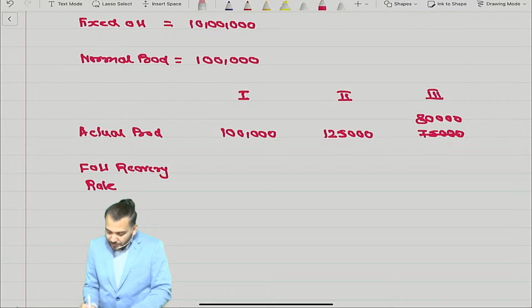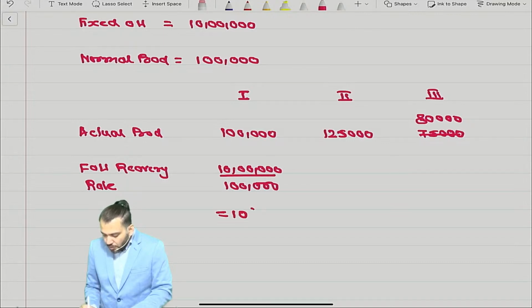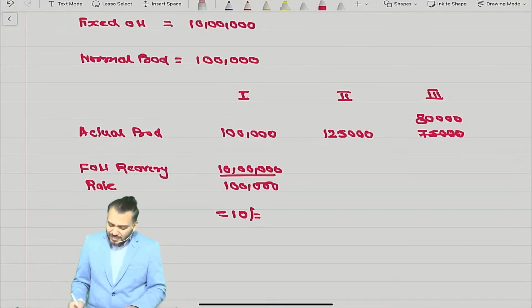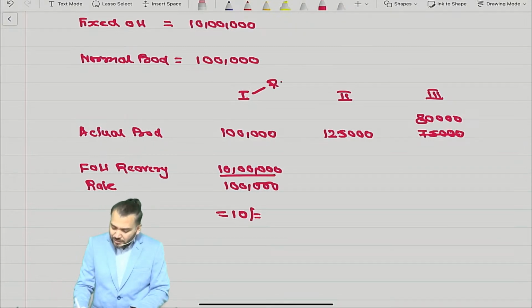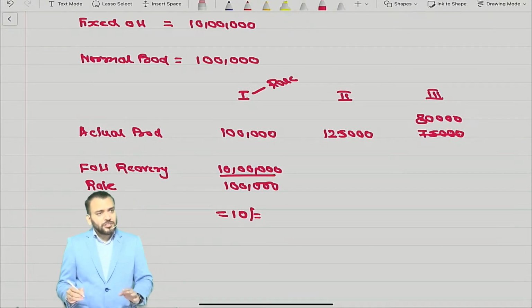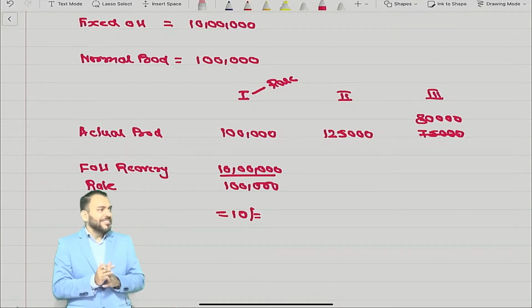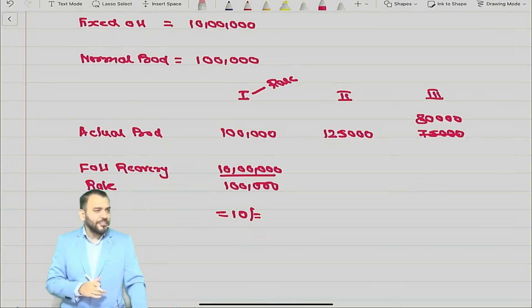10 lakh. We'll say 10 lakh divided by what? 1 lakh only, because both are the same. Actual production and normal production are same. In this, no doubt. But can you see it is a very rare situation. Rare. Means you said normal is 1 lakh and actual is 1 lakh. It's magic. Practically this situation will not arise.